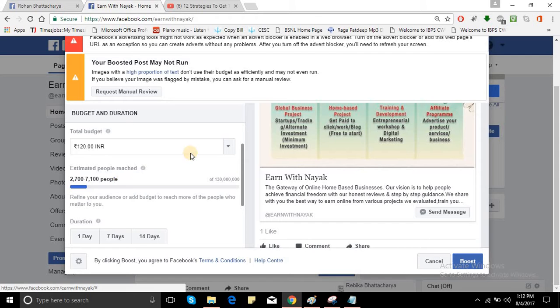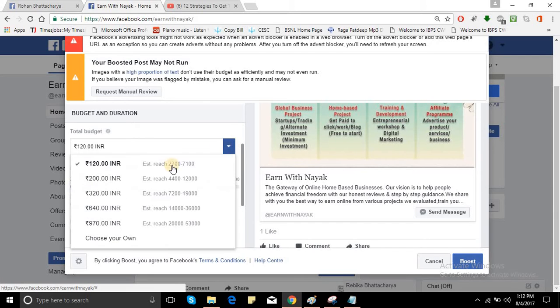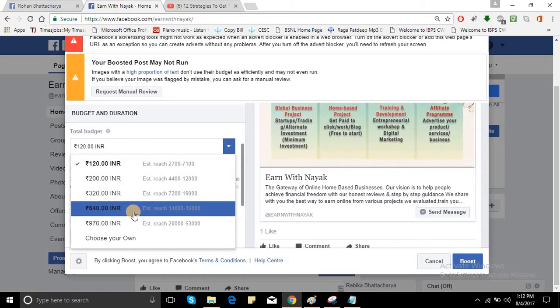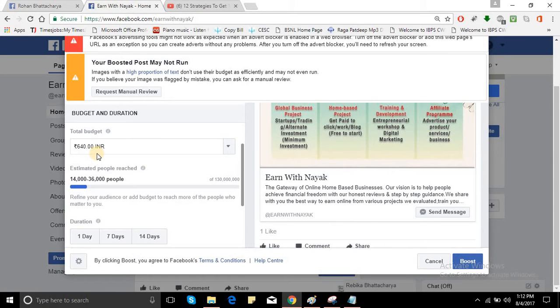And if you try to increase the number of reach, then you have to put this much of increment in your budget. But this is maybe for one day, or you can promote your post for only one day. So for one day you are giving 640 INR to get the reach of 14,000.